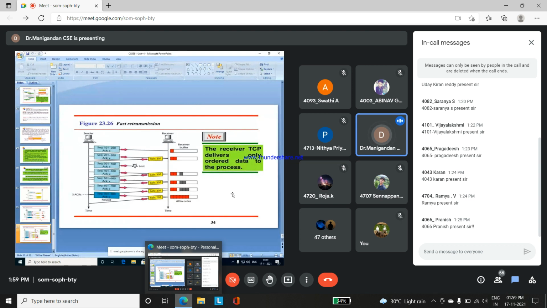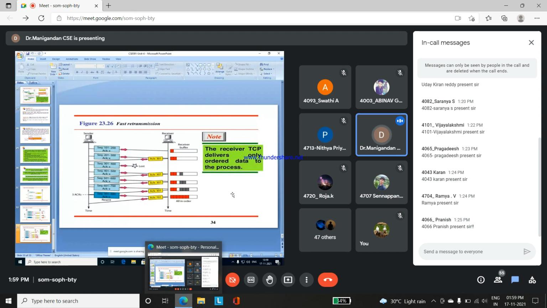Based upon that, another sequence 401 to 500 will be transmitted. There will be a gap with the three acknowledgements. Here 401 to 500 is transmitted, and for that also the acknowledgement is 301, and then 501 to 600 is transmitted. For that also the acknowledgement is 301, and then 601 to 700 is transmitted. So acknowledgement 301 itself will be transmitted three times by the receiver to the sender.